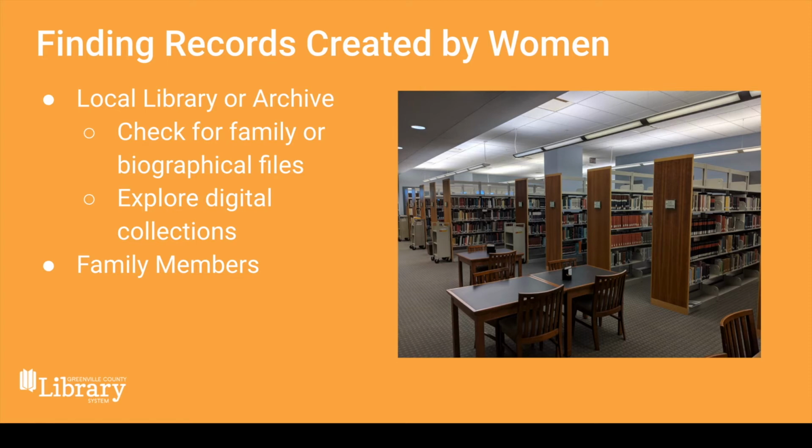Also, I showed you previously the library's digital collections. Many libraries and archives across the country have digital collections. So be sure to explore the local library, archive, historical society, or even university of the area where your ancestors lived to see if they have a digital collection.